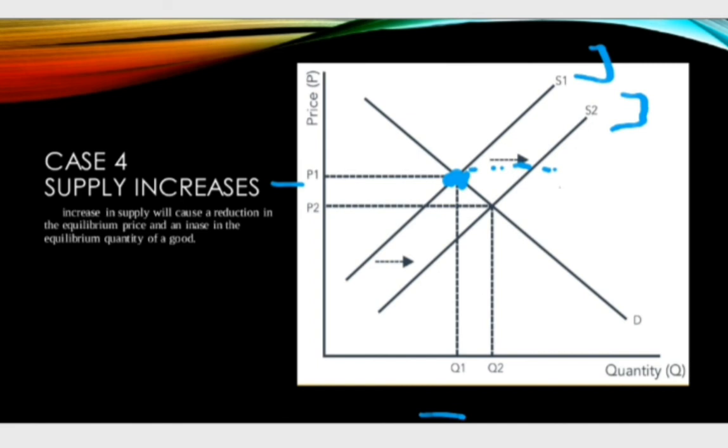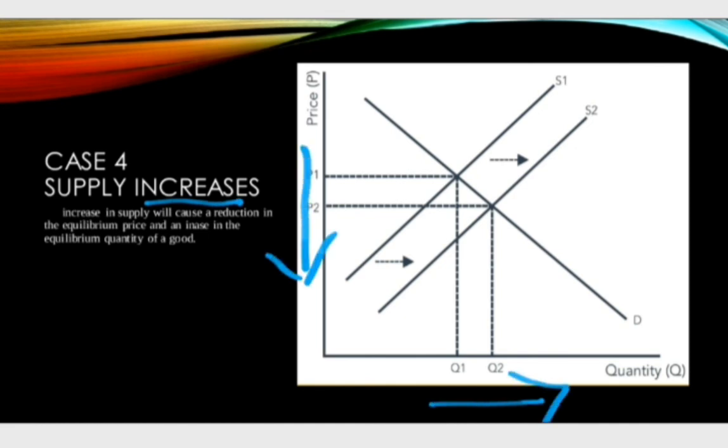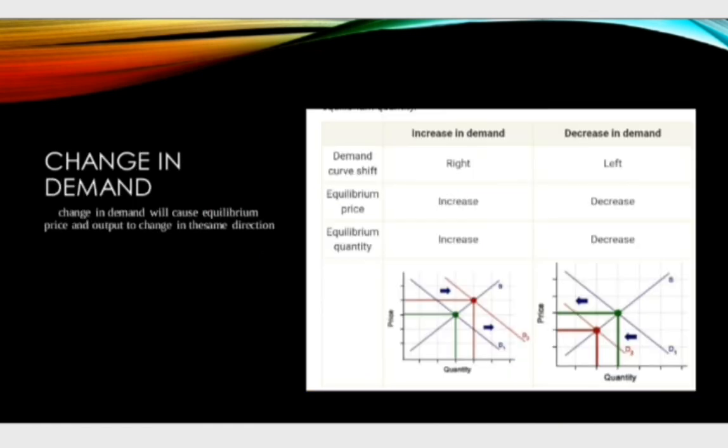As a result, supply will contract, demand will expand, and a new equilibrium will be established here where the existing demand curve and the new supply curve intersect. At the new equilibrium point, there is a decrease in the price and an increase in the quantity. Thus, it can be seen that as supply increases, equilibrium price decreases and equilibrium quantity increases.